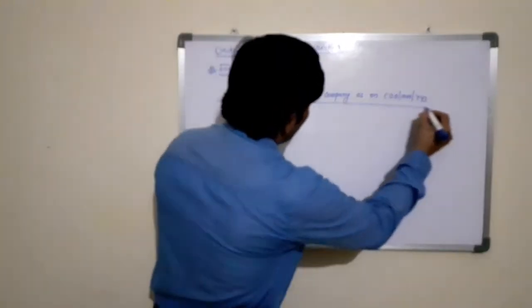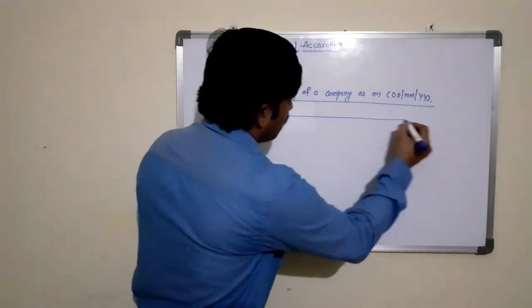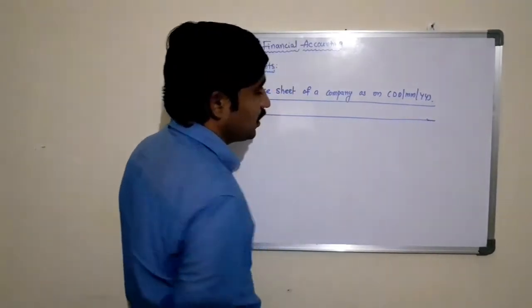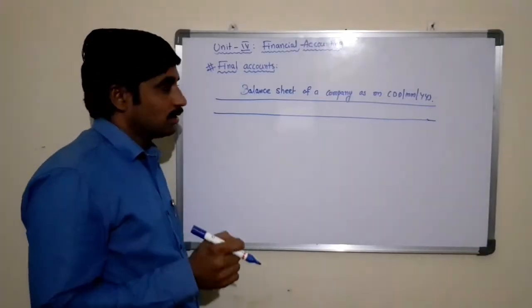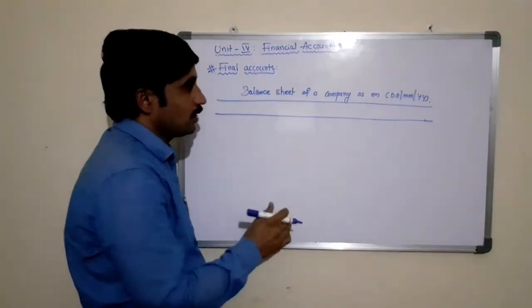This is the title of the balance sheet. As the name suggests, it is not an account, it is a sheet. So the balance sheet is a statement.